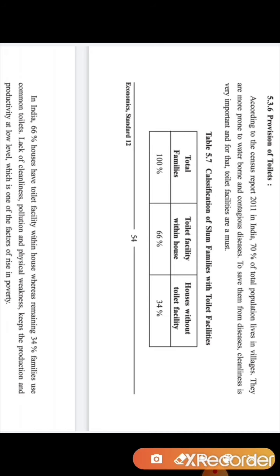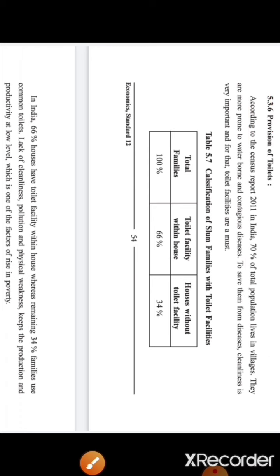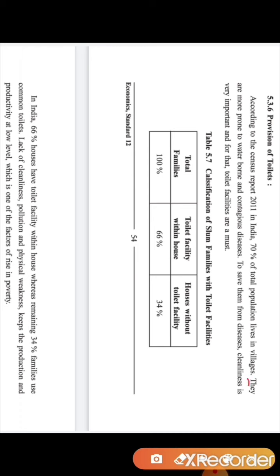So here you can see the next indicator, that is provision of toilets. According to the census report of 2011 in India, according to the statistical data collected by the census report in the year 2011, 70% of the total population lives in villages. 70% of the Indian population are living in which area? Village area. And the rest of the 30% are living in urban city areas. This rural population is more prone to waterborne disease and contagious disease. So these are the people who are affected by waterborne disease and contagious disease.